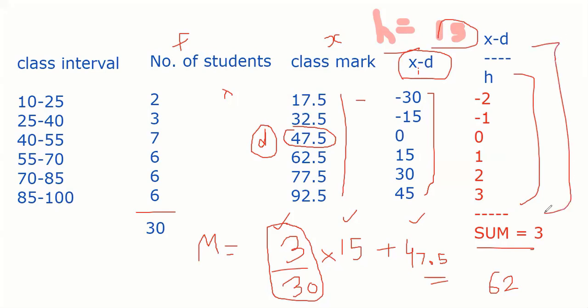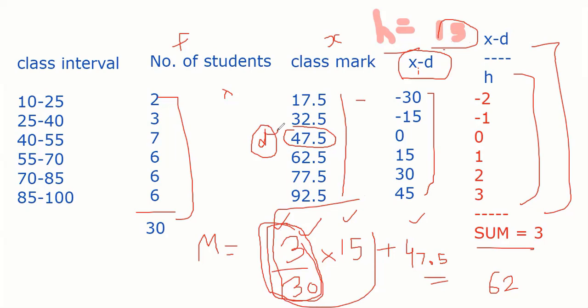Take the sum of all the value, divide by all the frequency. That is the core method always. Divide all the sigma fx with f. ये आया तुम्हारा mean. Then again multiply with 15 because हमने divide by 15 किया है. So you get the mean. उसके बाद you again add the d, because हमने d से minus किया है.